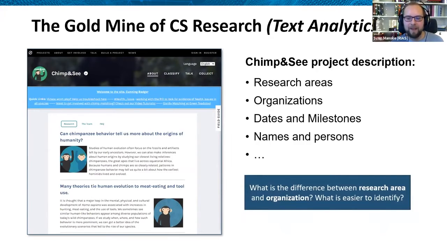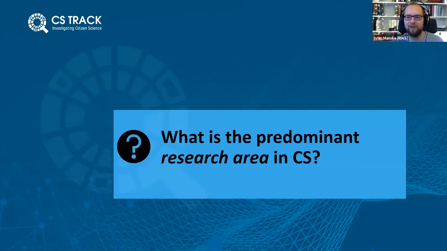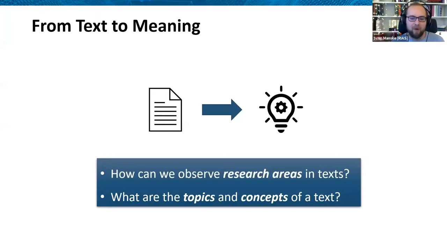But if you think about the data, what is the difference between research area and organization? What is easier to identify? And the answer is organizations, for example, are usually just a word that occurs explicitly in the text. But if you have a research area, that is not the case. What is actually a research area about, and how can we identify the predominant research area in CS? So how can we observe research areas in text, and what are the topics and concepts of a text?